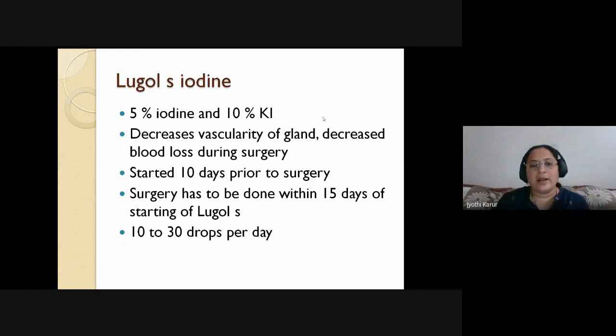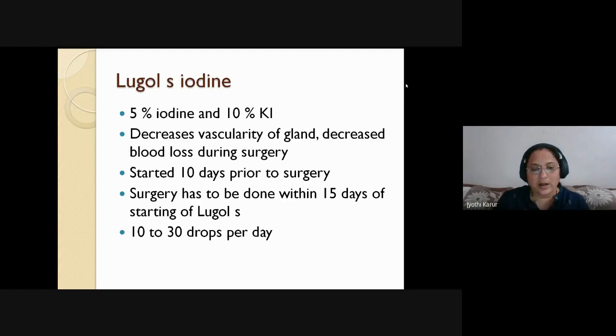It makes the gland firm, less vascular, and easy to handle, so that the margins and capsule are clearly seen. Once you operate on a patient prepared preoperatively with Lugol's iodine versus a patient without it, there will be excessive blood loss in the latter, whereas the gland will be beautifully defined, you'll get beautiful planes, and the blood loss will be very minimal if the patient is given Lugol's iodine beforehand. We do not give it to every patient. A patient who was thyrotoxic, brought to a euthyroid state, preoperatively you give Lugol's iodine to make the gland firmer, less vascular, and easy to handle.